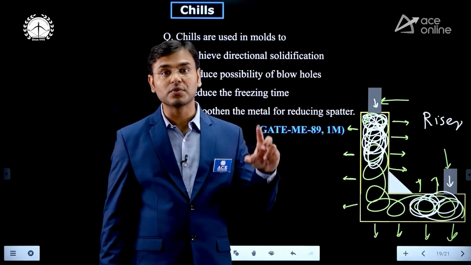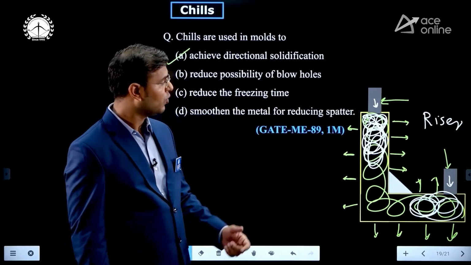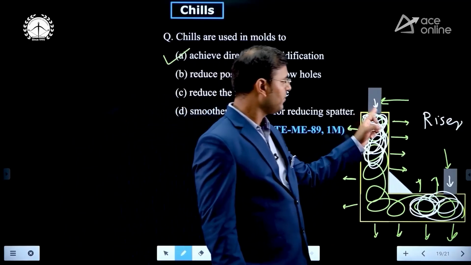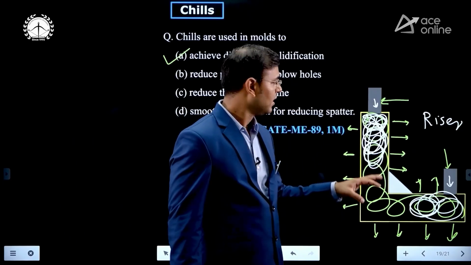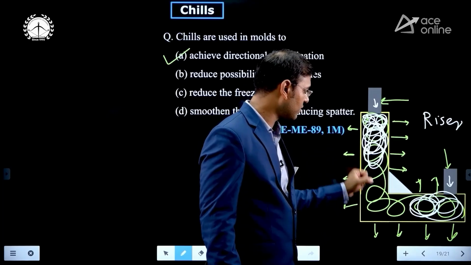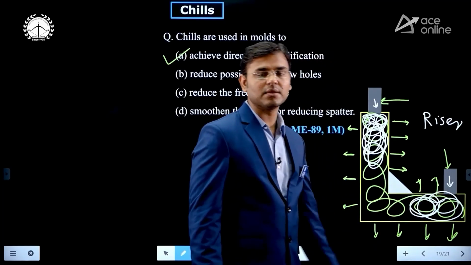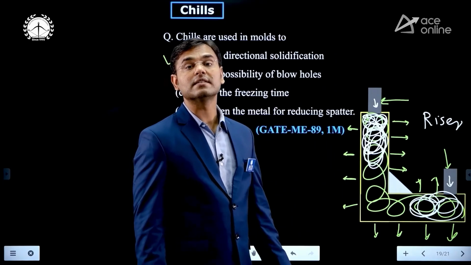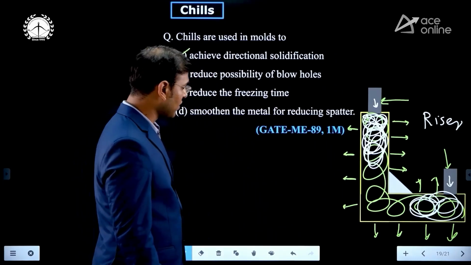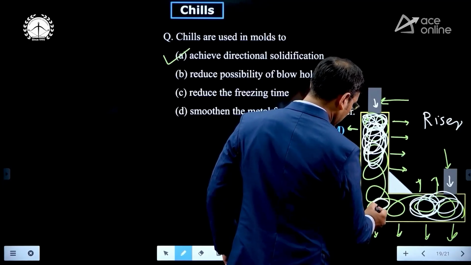When it is going to shrink, it requires extra volume of molten metal. Then who will supply it? Even though we are using two risers, here it is converting into solid, so this riser can't supply molten metal to this area. Here also it is converting into solid, so how can this riser supply the molten metal? No one can supply the molten metal, and because of that, some empty space will be created here.